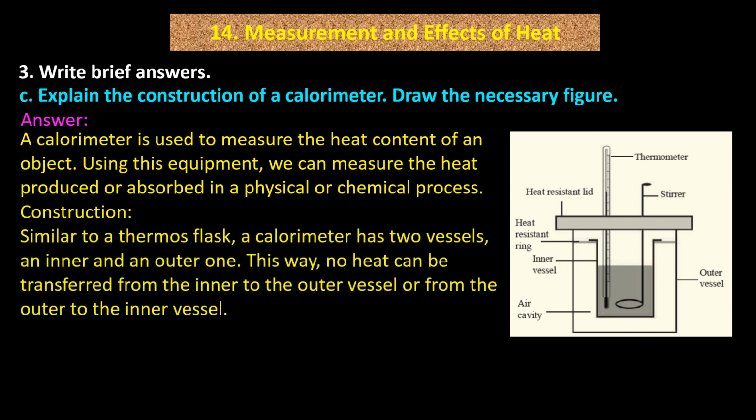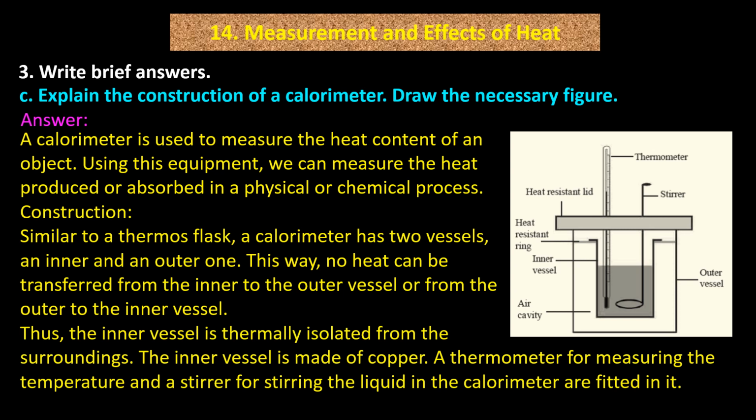Similar to a thermos flask, a calorimeter has two vessels, an inner and an outer one. This way, no heat can be transferred from the inner to the outer vessel or from the outer to the inner vessel. Thus, the inner vessel is thermally isolated from the surroundings. The inner vessel is made of copper. A thermometer for measuring the temperature and a stirrer for stirring the liquid in the calorimeter are fitted in it.